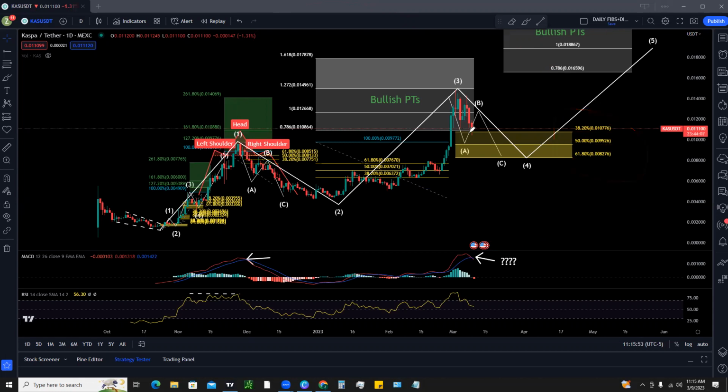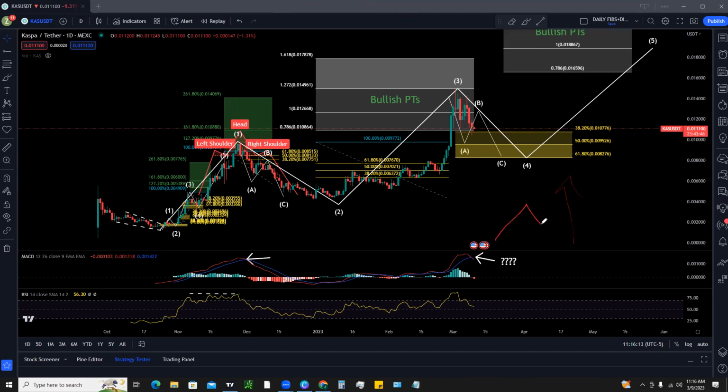Currently, we're holding above our 38.2% retracement level of support, which is 0.010776. We have the 50%, which is 0.009526, and we have the 61.8% level, which is 0.008276. Now, you use these because nothing goes in a straight line down or in a straight line up.